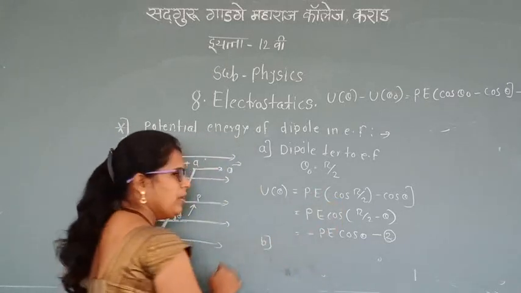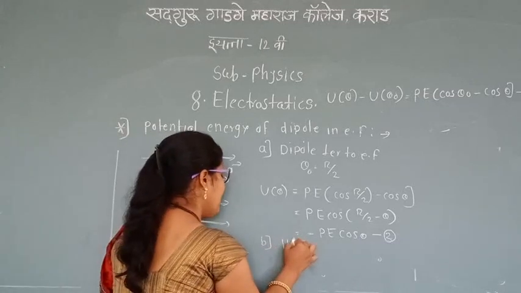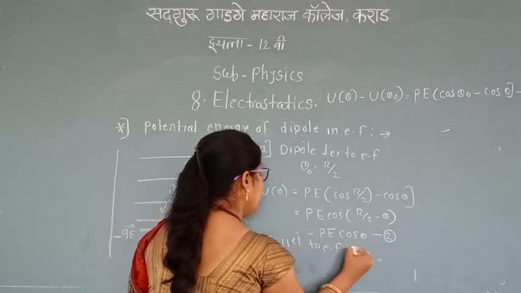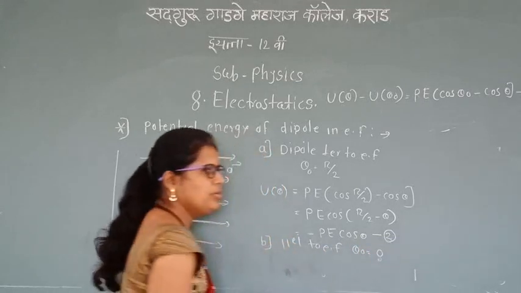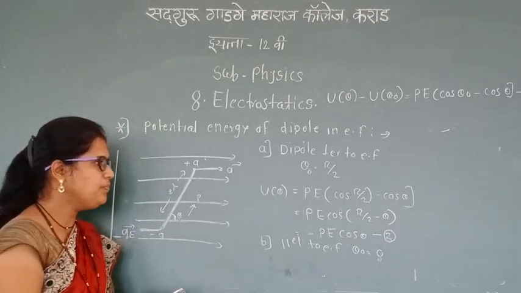Second case: when the electric dipole is parallel to the electric field, theta 0 is equal to 0.